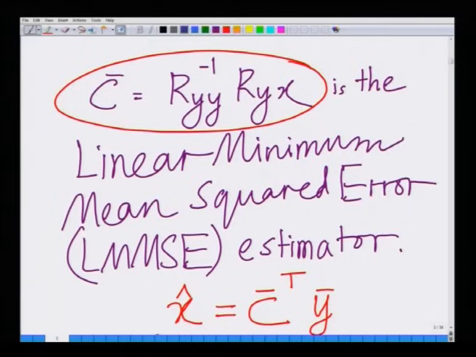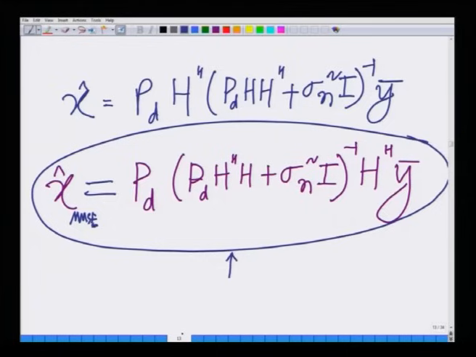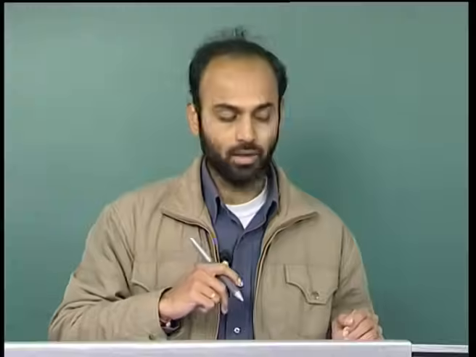We said the LMMSE estimator for the context of MIMO wireless communication can be derived as P_d times H Hermitian H plus sigma_n squared I, inverse, times H Hermitian Y, that is the LMMSE estimator. In fact, X hat LMMSE is the LMMSE estimate at the receiver.